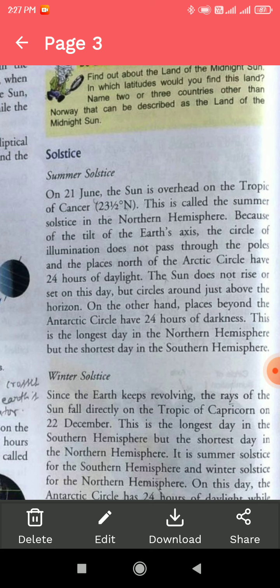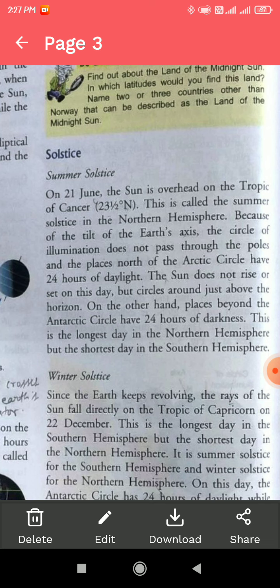On the other hand, places beyond the Antarctic Circle, okay, the upper part of the equator, the topmost part of the northern hemisphere, is the Arctic Circle, and the bottom part, the Antarctic Circle, is toward the South Pole.